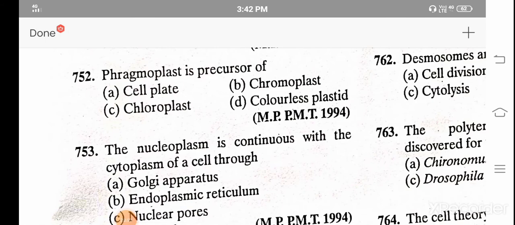Phragmoplast is a precursor of A. Cell plate, B. Chromoplast, C. Chloroplast, and D. Colorless plastid. And the correct answer is A. Cell plate.